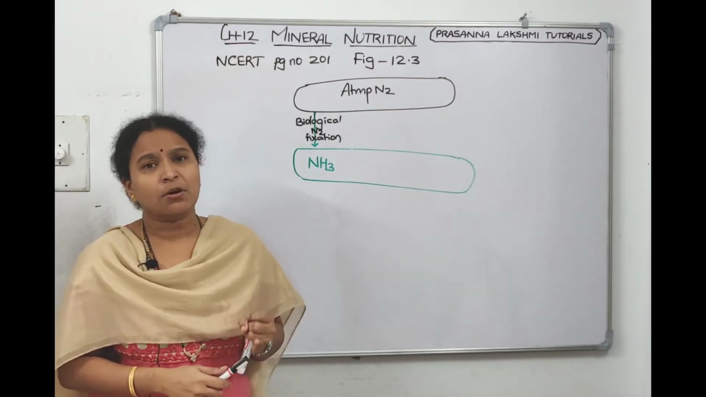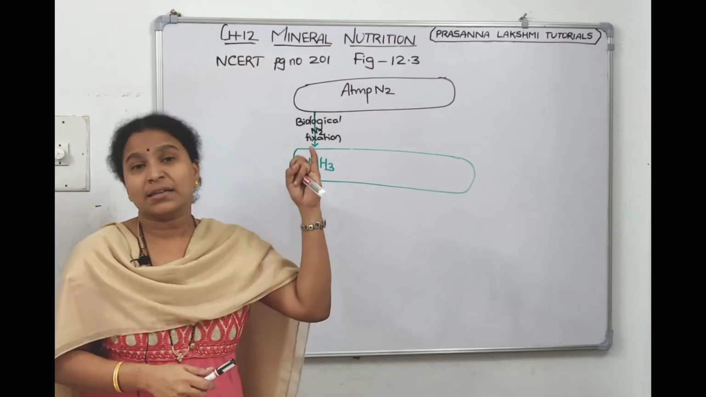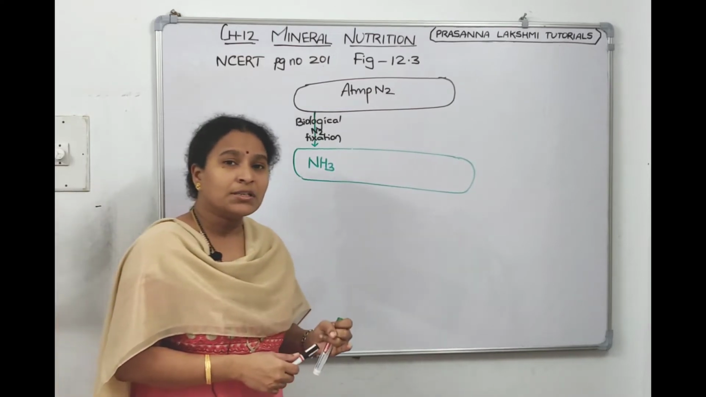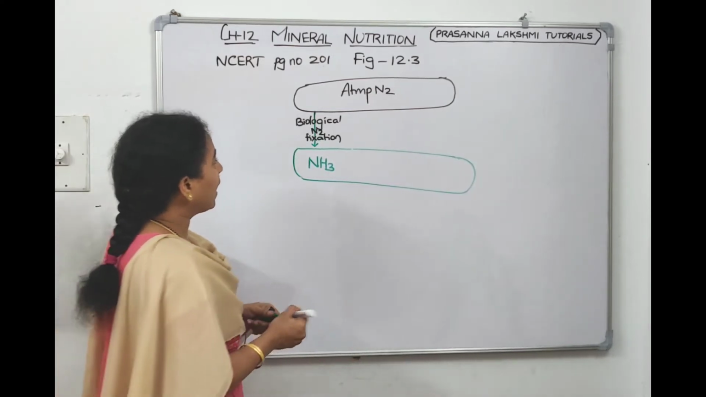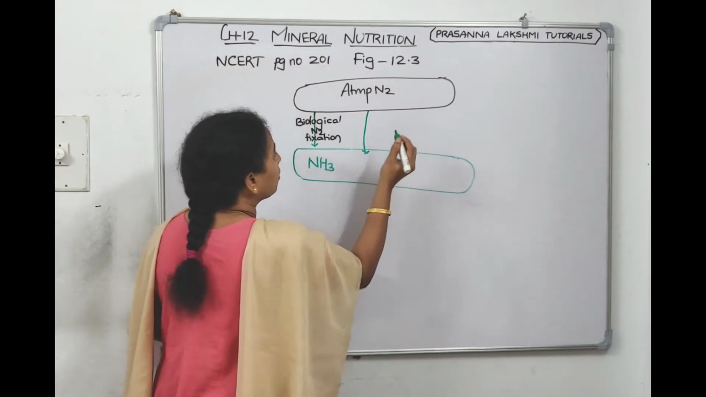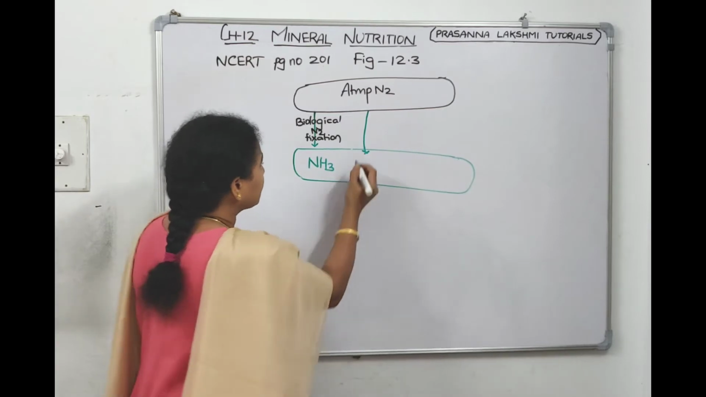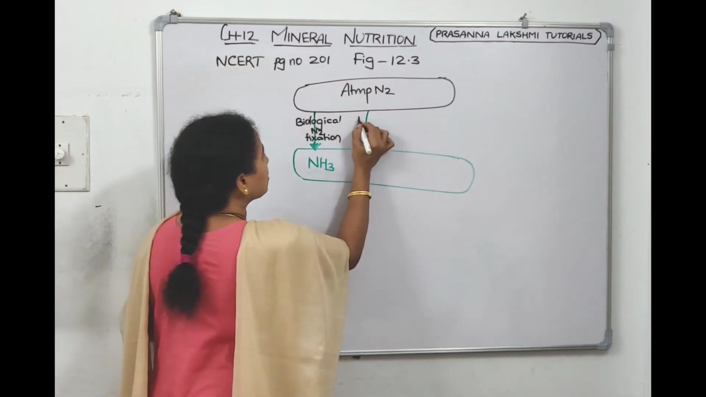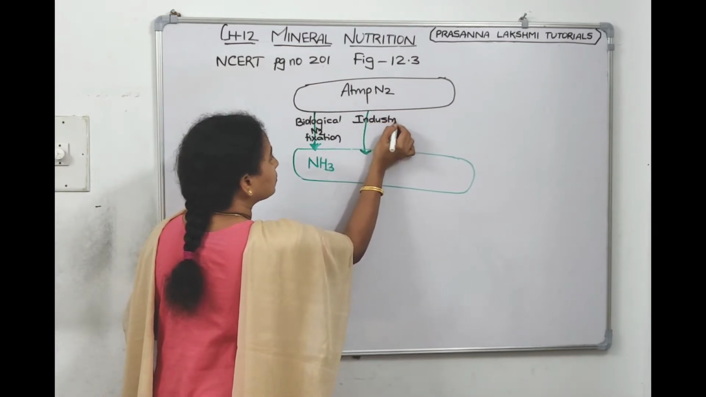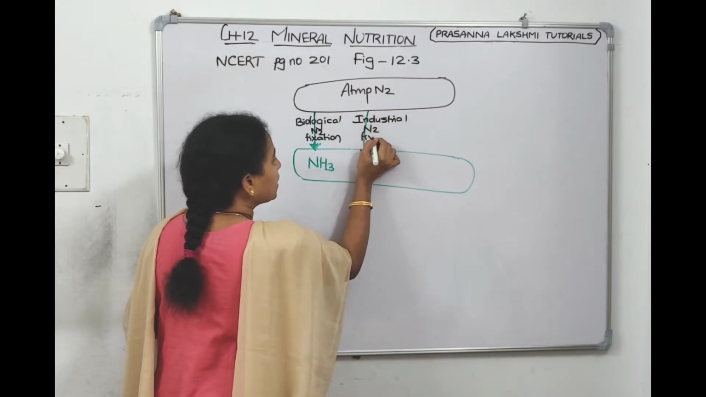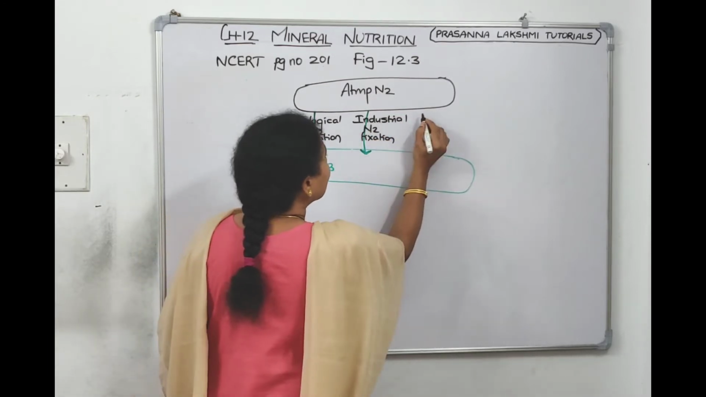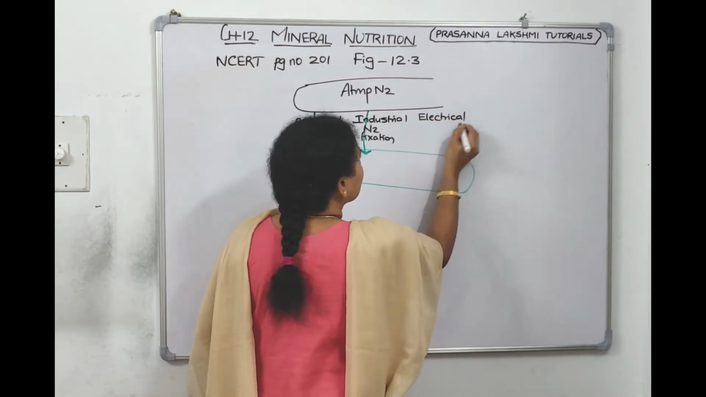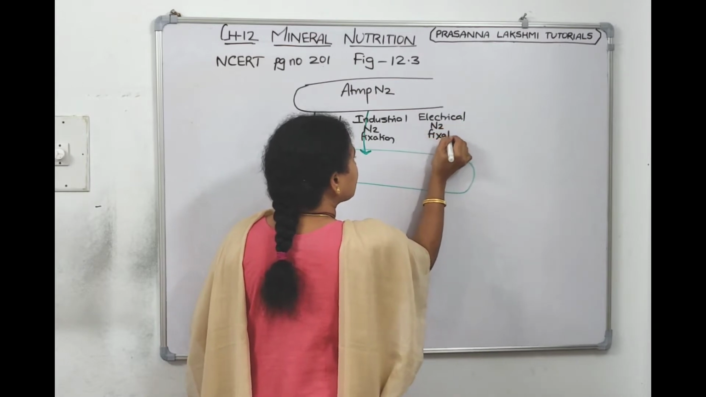Are there any other ways also to convert nitrogen to ammonia or nitrites and nitrates? Yes, an industrial process is also there, right? The Haber-Bosch process, and an electrical process is also there: electric discharges, thunderstorms, UV radiations, lightning. So what is that called? Electrical nitrogen fixation. So we can draw 2 more arrows, and then we can tell what those processes are. One is called industrial nitrogen fixation, and the third one is called electrical nitrogen fixation, right?